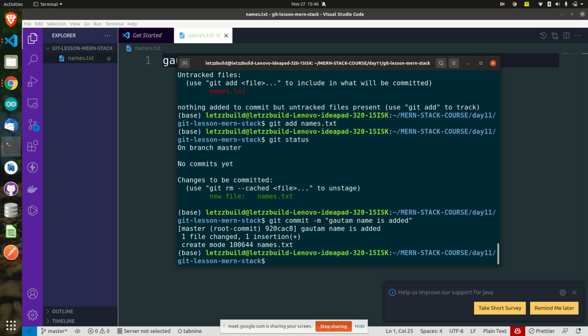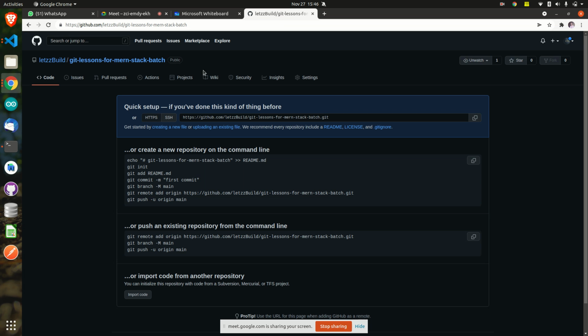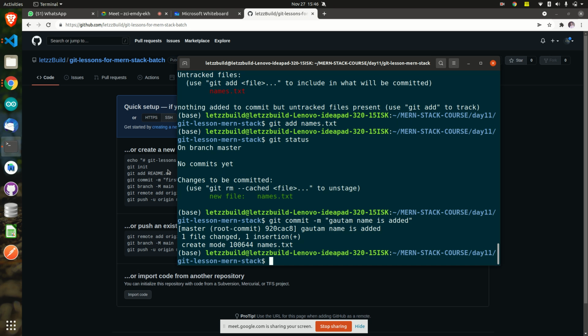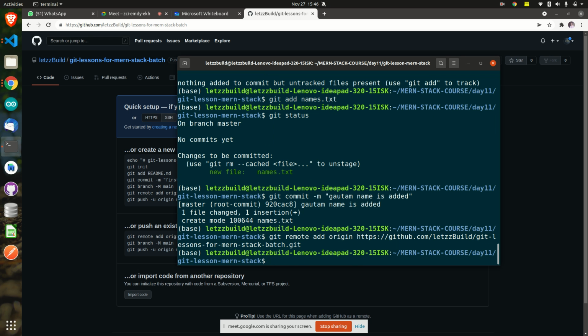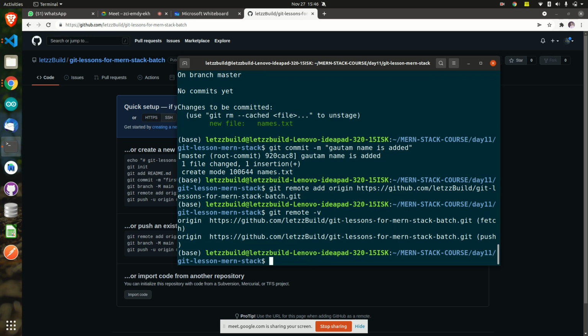So how to push this? I have created a new repository, so first of all you have to link the repository using the origin link. Git remote add origin, paste the link. Remote origin added. Cross verify with git remote -v.